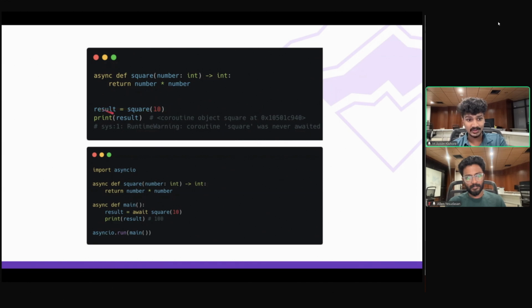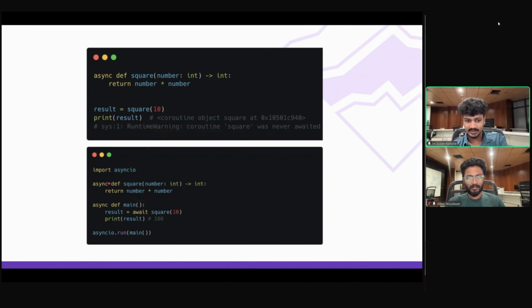But this is a coroutine. You can notice that if I print this, I get the coroutine object here. So the function has not been called yet. There's also a warning thrown by the Python interpreter that it was not awaited. If you wish to get this warning, you can set PYTHONTRACEMALLOC to 1 in the environment variable. It's a useful thing when you are debugging async things.